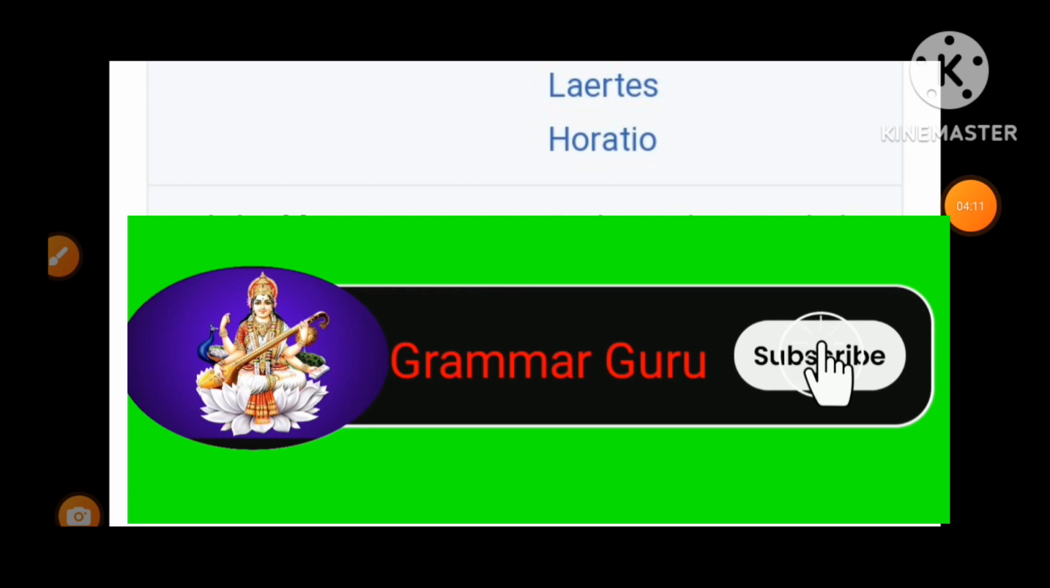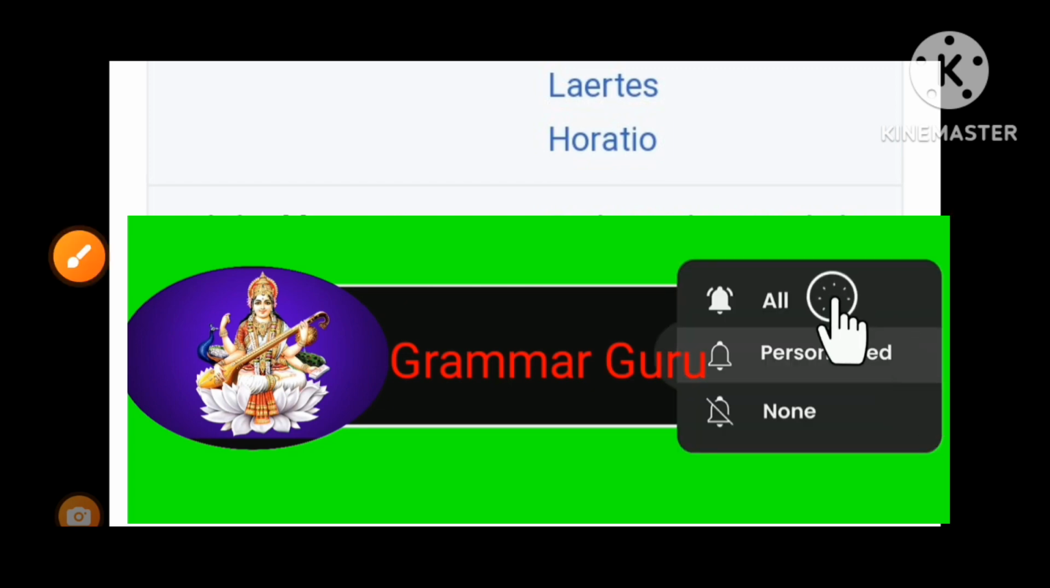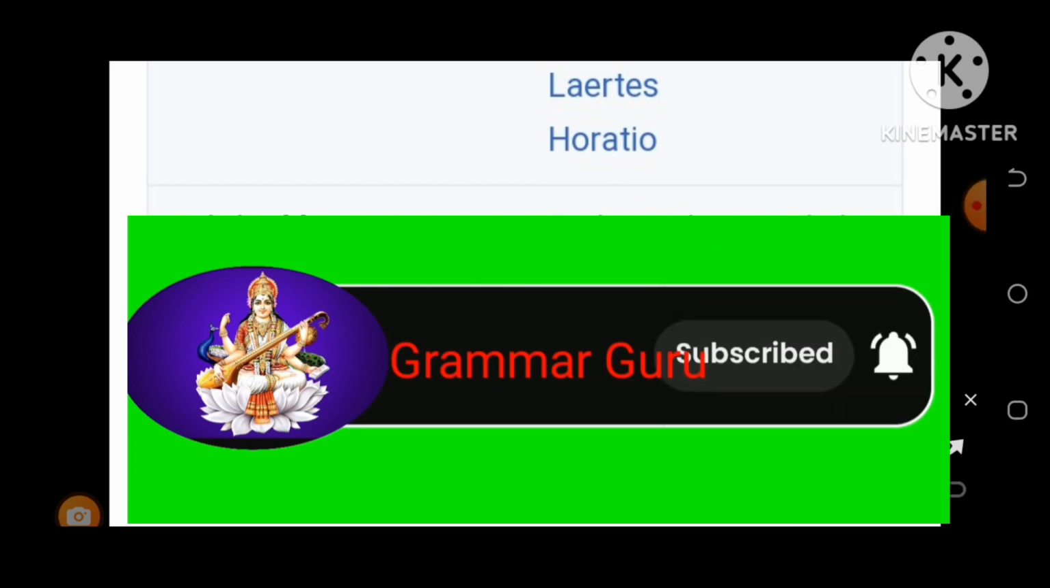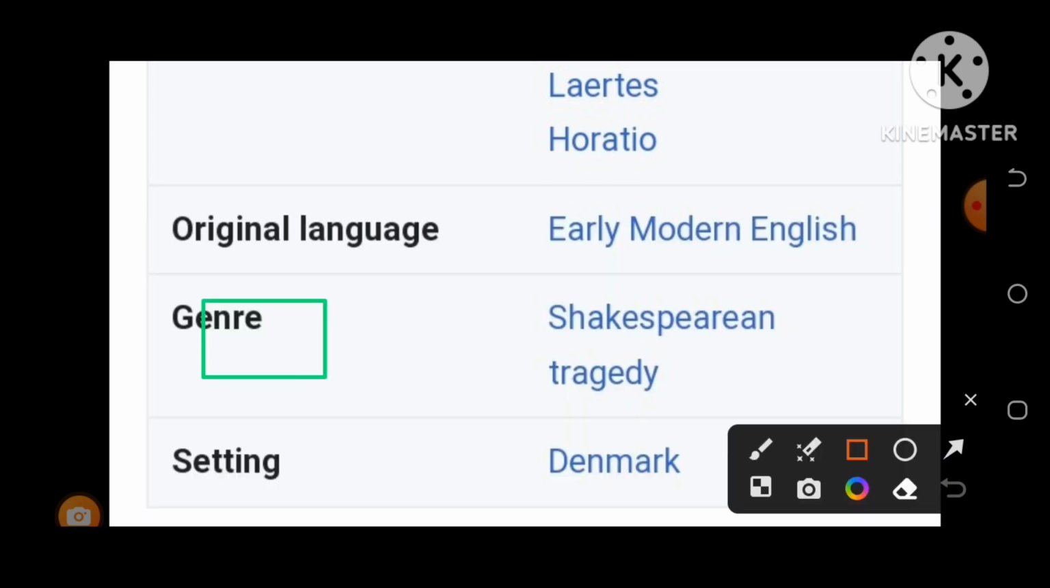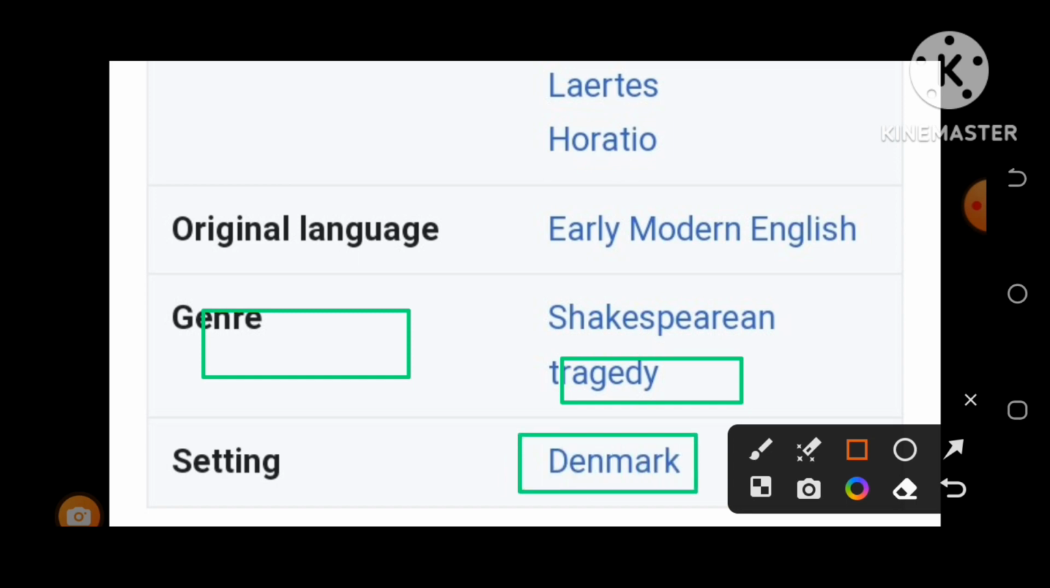If I talk about the genre of this play, yes, this is a tragedy, the greatest tragedy ever written by William Shakespeare, and the longest play. The setting of the play, as I have already told, is in Denmark, right? Next I will discuss some main features.